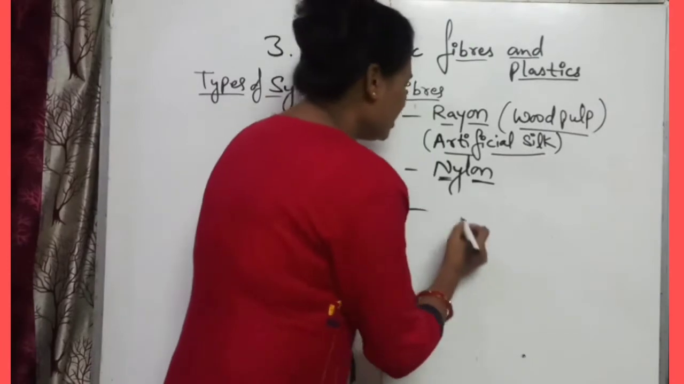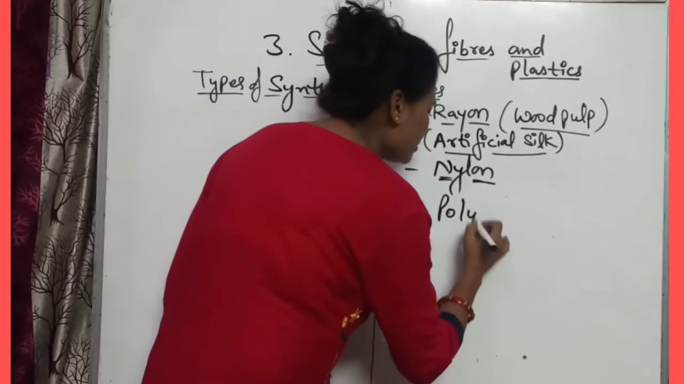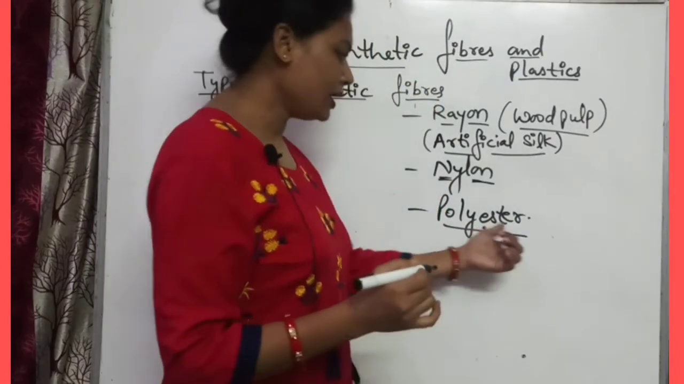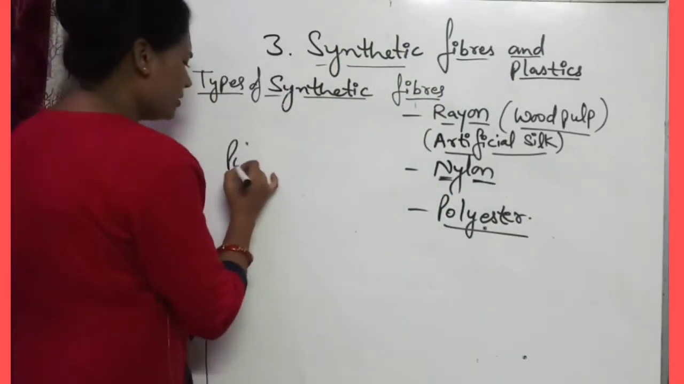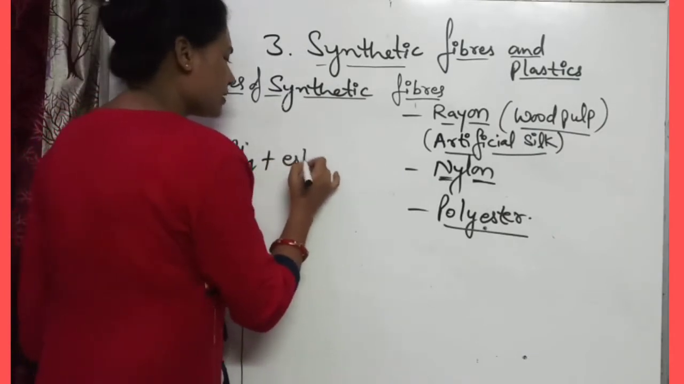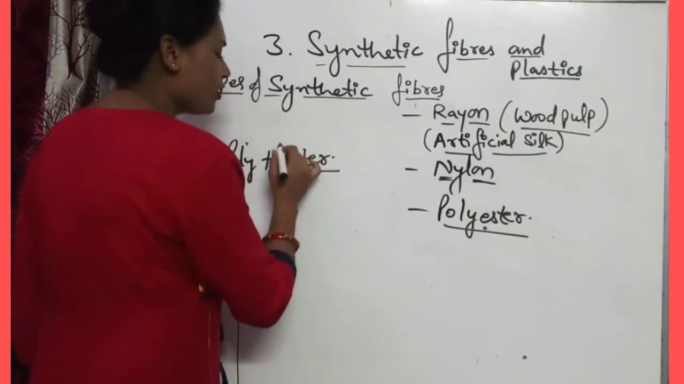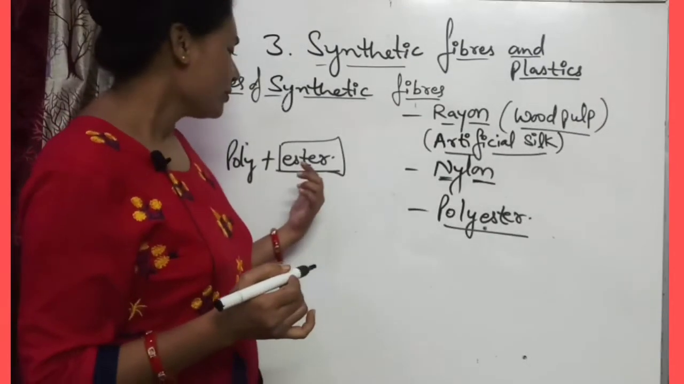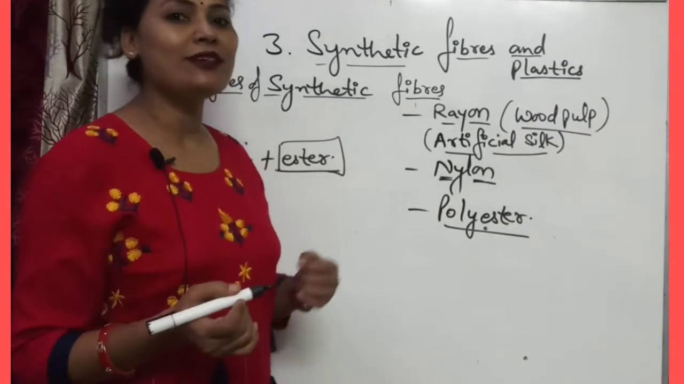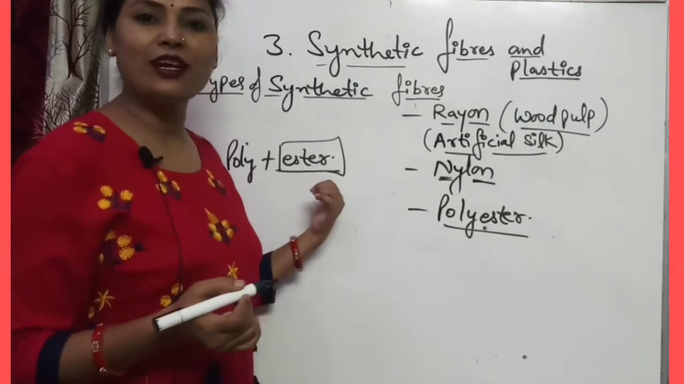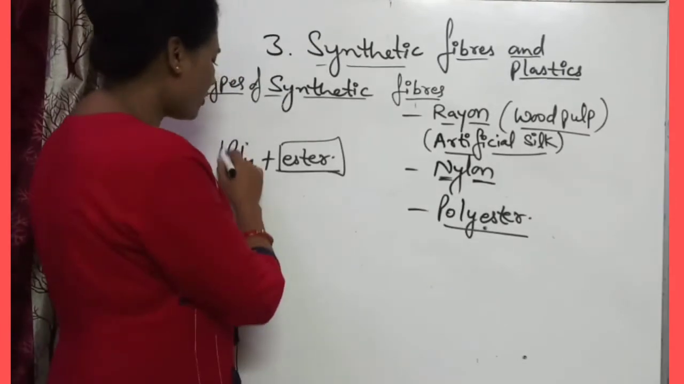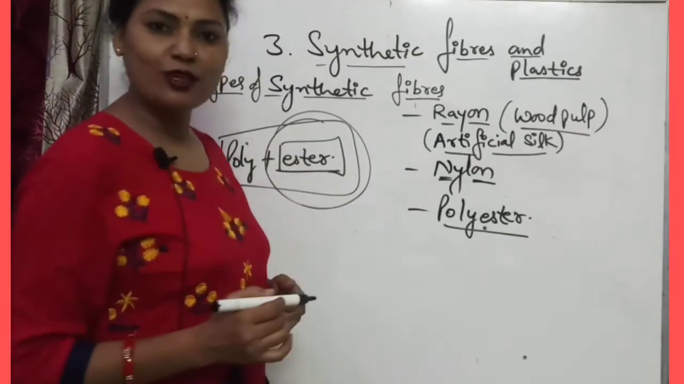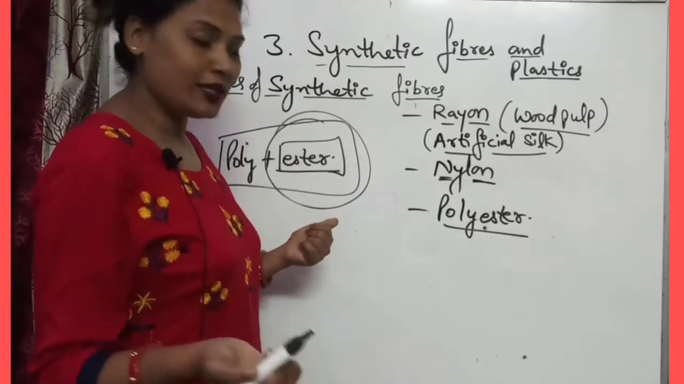Then you can take polyester. Actually poly and ester, so poly plus ester. Many units of esters are chemically combined together, or many esters are polymerized, then what happens? Polyester is formed. So polyester is formed by the combination of many units of esters. That's why it is known as polyester.